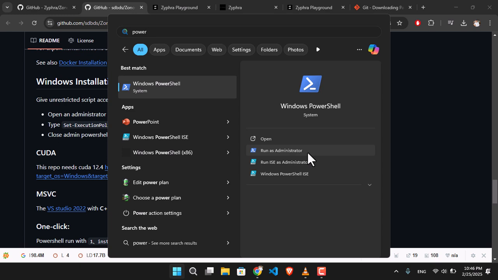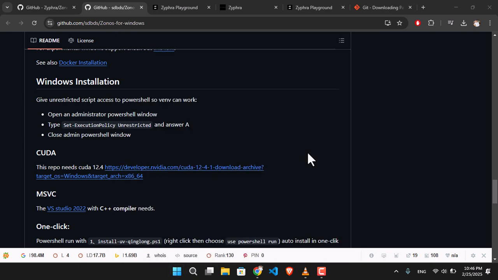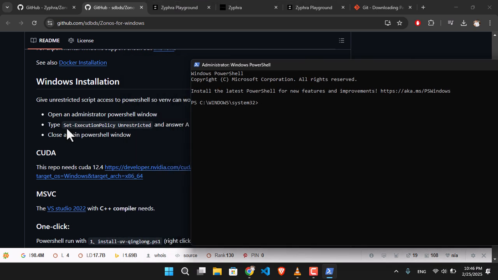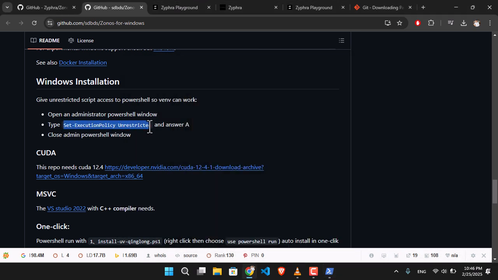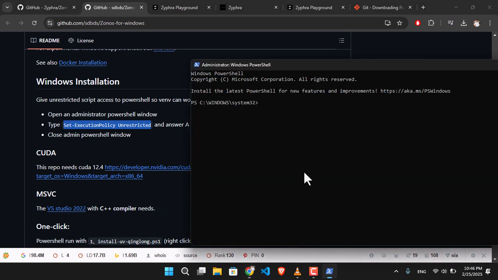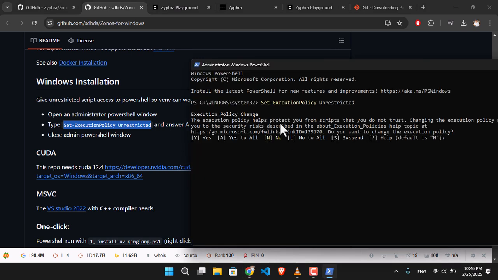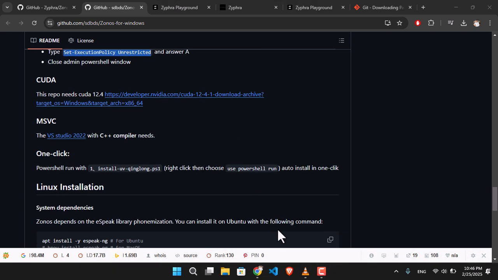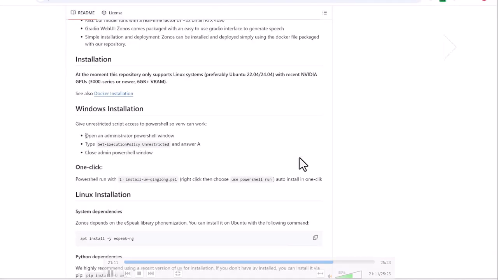Okay, once it is run as administrator, you have to go ahead and change this policy. This is a policy which is not letting you run the application, in simple words. Then you have to do that, and now press enter. It's going to work. Okay, then type Y. It's going to bring the needed changes. Okay, that is the first thing that you have to do after the installation of git.